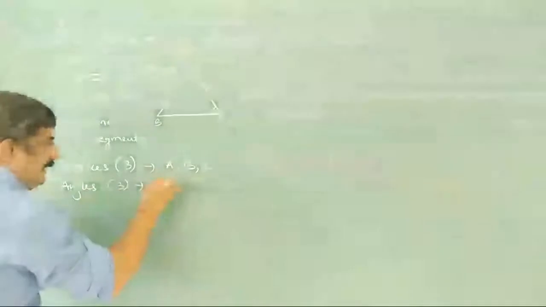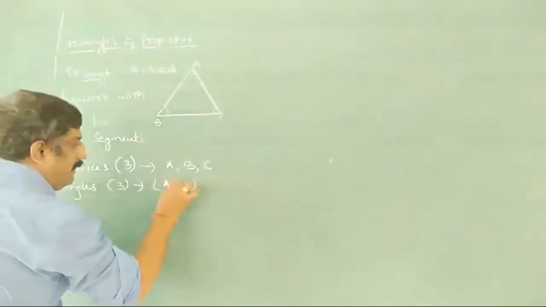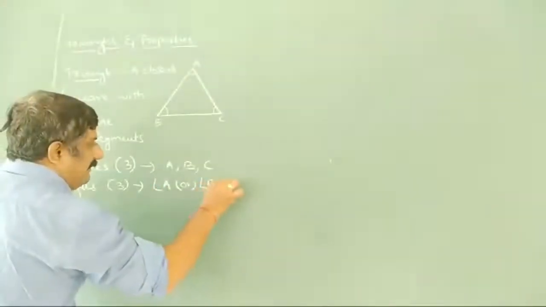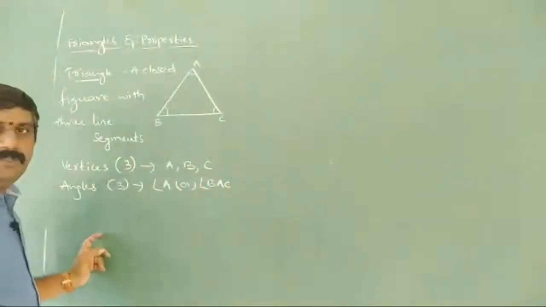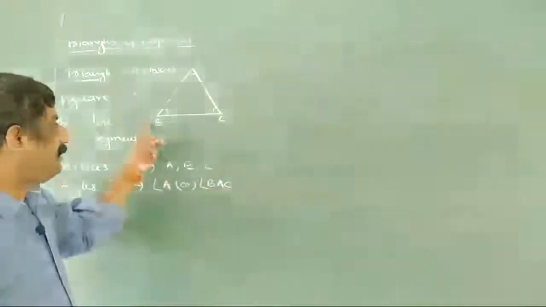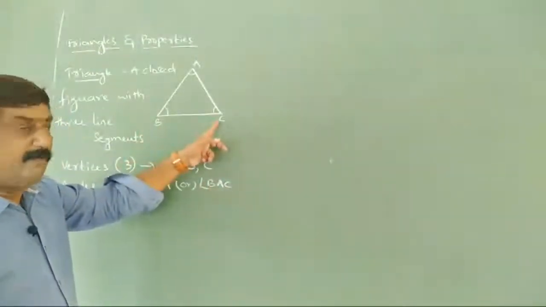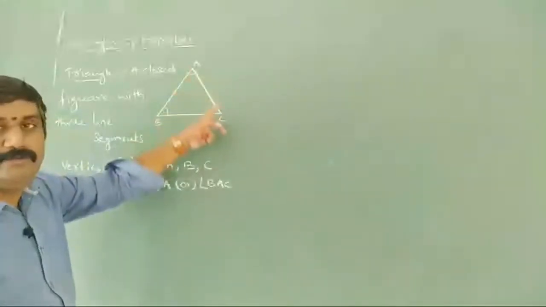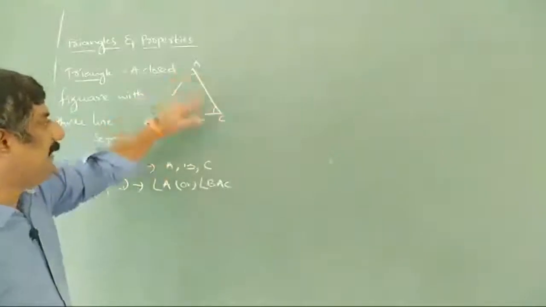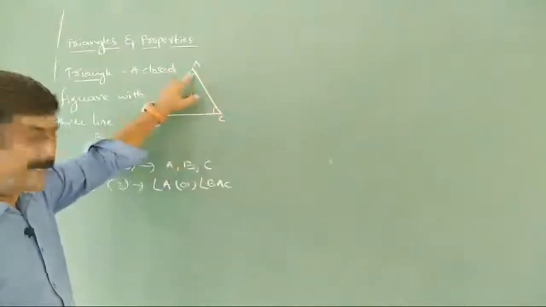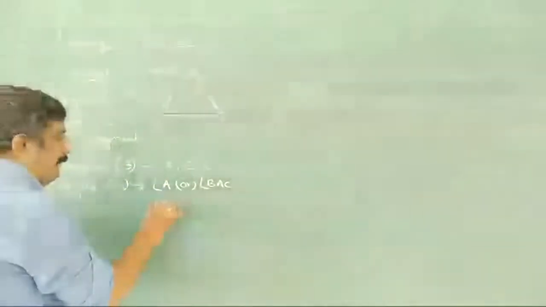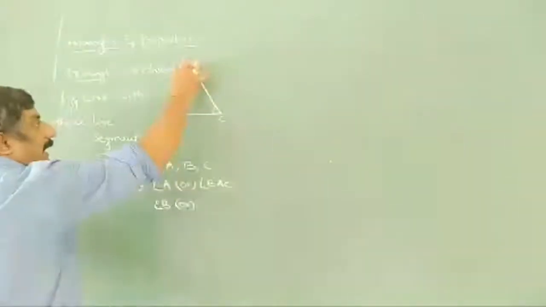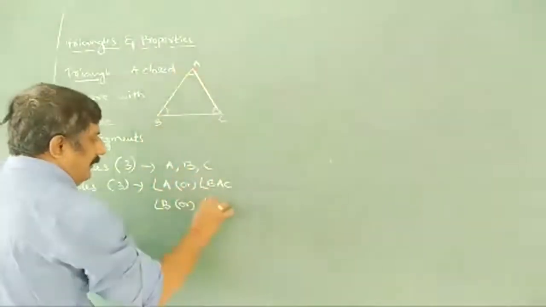It can be given as angle A or angle BAC also we can write here. Path we are writing here. Initial point, ending point. From where it is? From B it is starting. So through which? Through A it is going here. So BAC. There is angle A. Angle B or ABC we can write here.